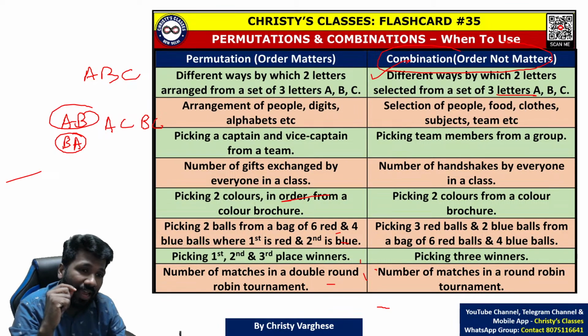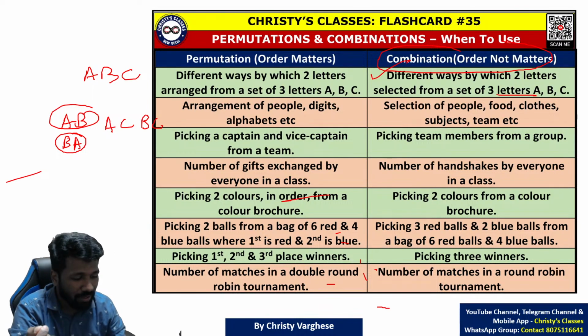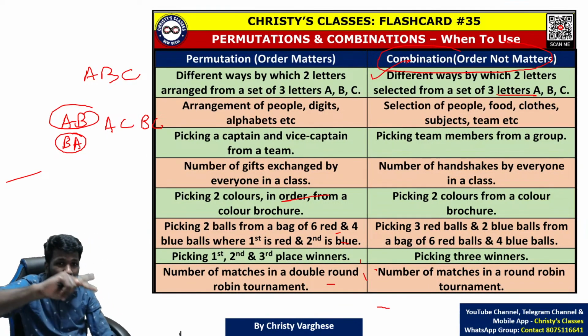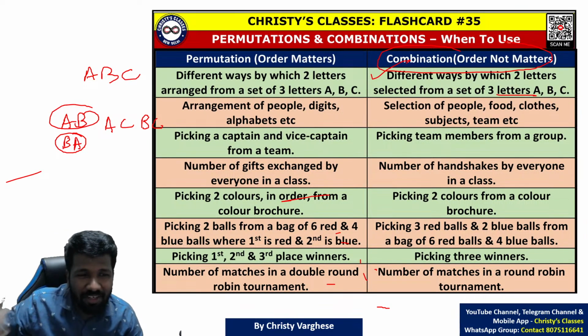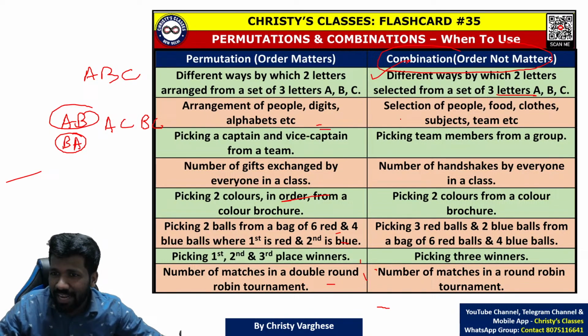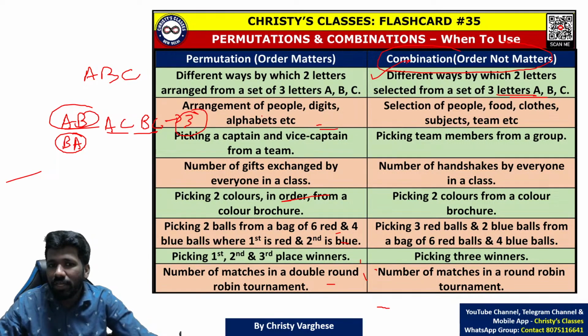But when I say I like tea more than coffee, and I like coffee more than tea, those are two different combinations. Their order matters. Are you getting the point? So in the case of just selecting two letters from ABC, AB, AC, BC, three possibilities are only there.